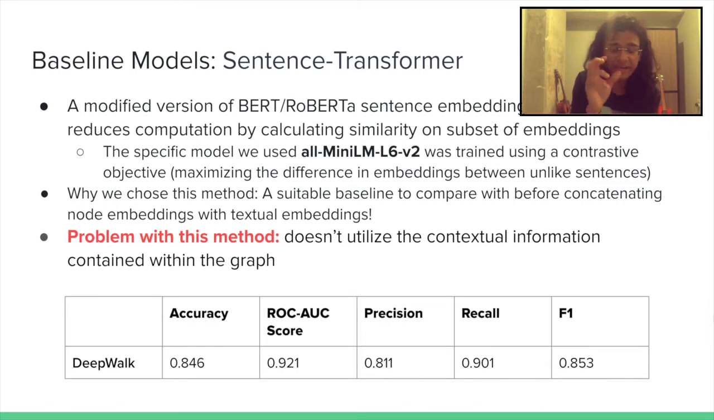And we use this to create textual embeddings, and we trained our multi-layer perceptron on these embeddings. And we actually got really good results. We got an accuracy of 84.6 and an ROC of 92, which was more than the previous two methods. Definitely a great choice for our task.